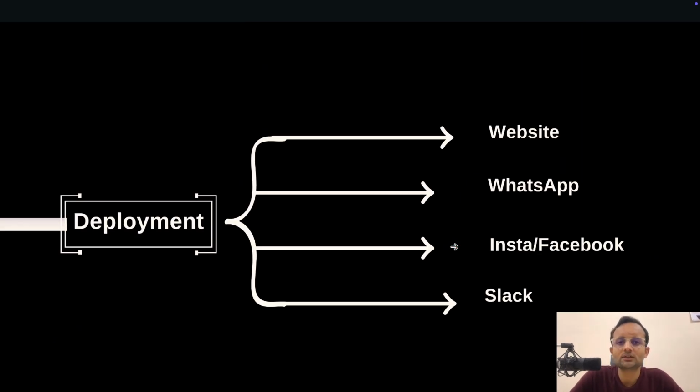Now let's understand deployment, because we have built the AI chatbot here. This is as important as building an AI chatbot, because deployment matters a lot. In this case, we have four to five types of deployment. The first deployment is on a website. Suppose you use it in your business. A lot of visitors come to your website or any business website. Generally, they have no chatbot, or they have a chatbot, but this chatbot has no AI. So this is a huge opportunity here.